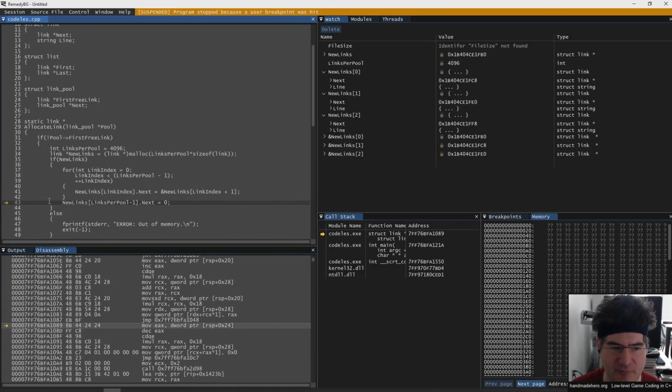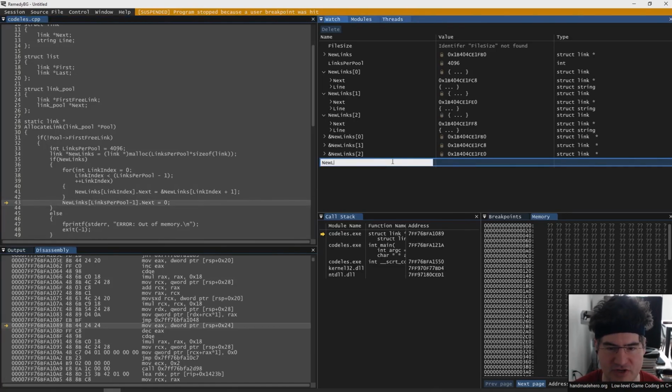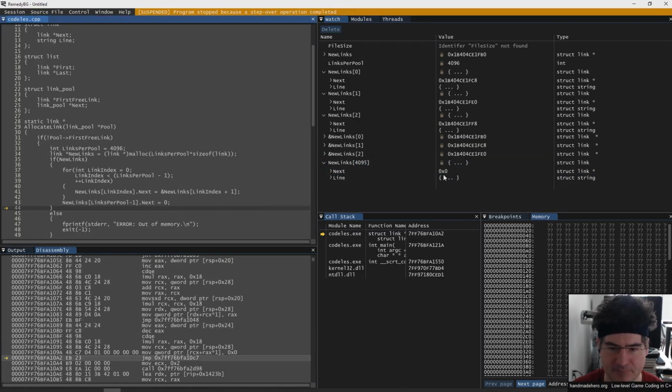All right, I don't want to see any off by 1 errors. I don't want those off by 1 errors sneaking in here. We know that the 4095th element should have a zeroed next pointer right here. Let's go ahead and take a look. It looks like it already did, but just to make sure, links per pool minus 1 is 4095. That should have zeroed this.